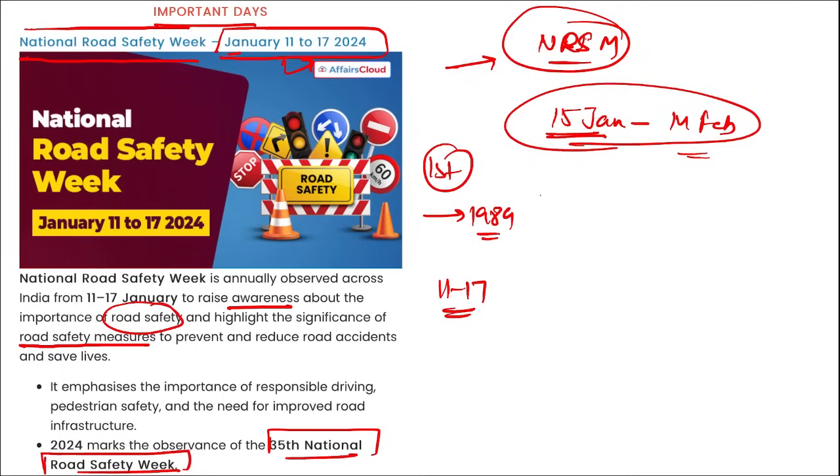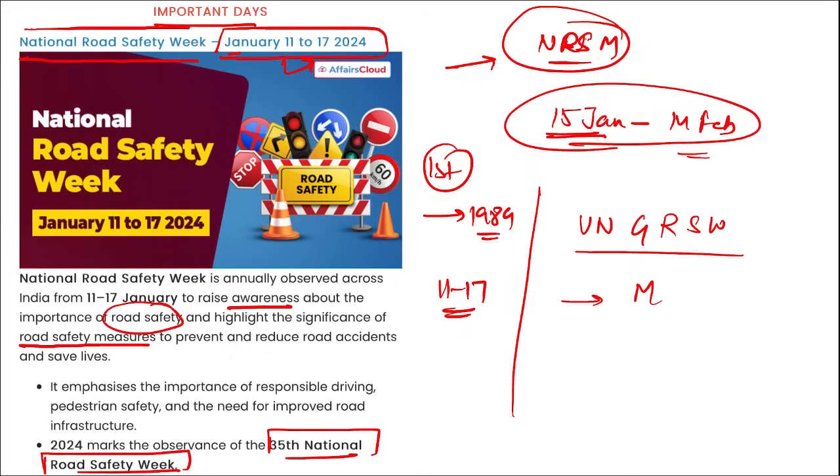Then next is United Nations Global Road Safety Week, observed in May, from 15th to 21st of May, and National Road Safety Week from 11th to 17th.